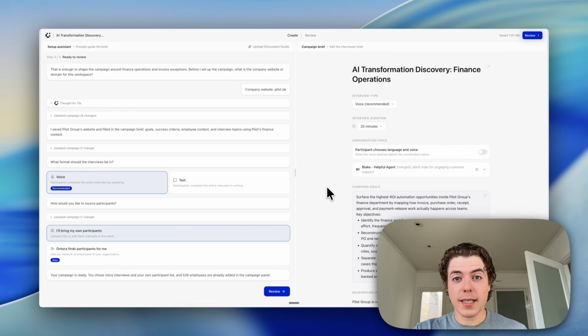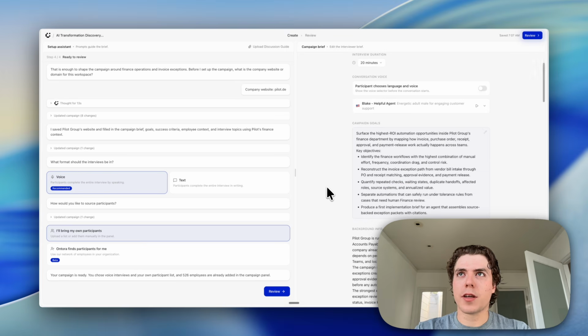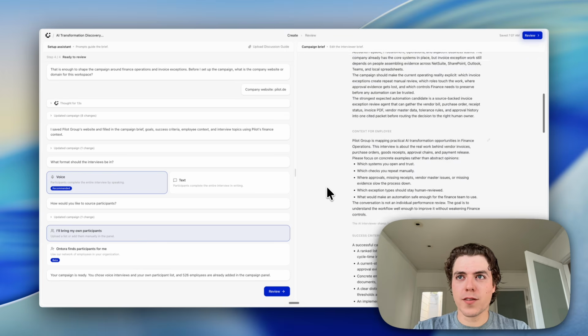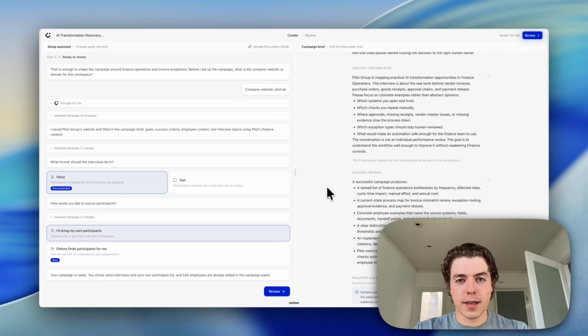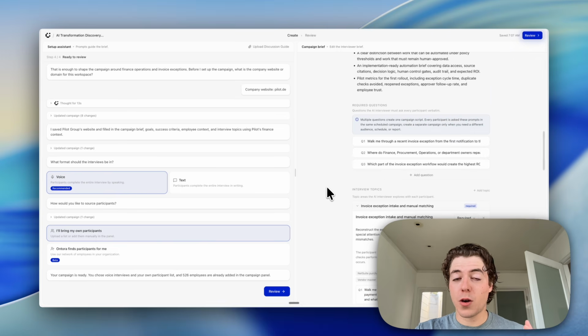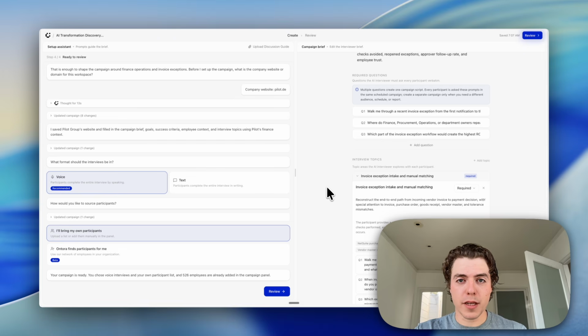employees. Now I went ahead and already filled out the campaign brief, or actually our agent did it for us. It included the campaign goals, background information, context for the employees, and it also defined success criteria, which helps the agent to validate when it has enough information. And then, also very important, it defined the interview topics. So these help the agent to have a structured conversation with your employees.